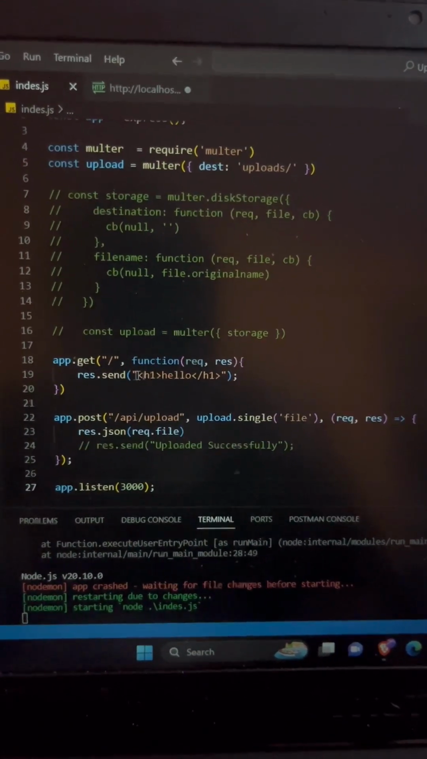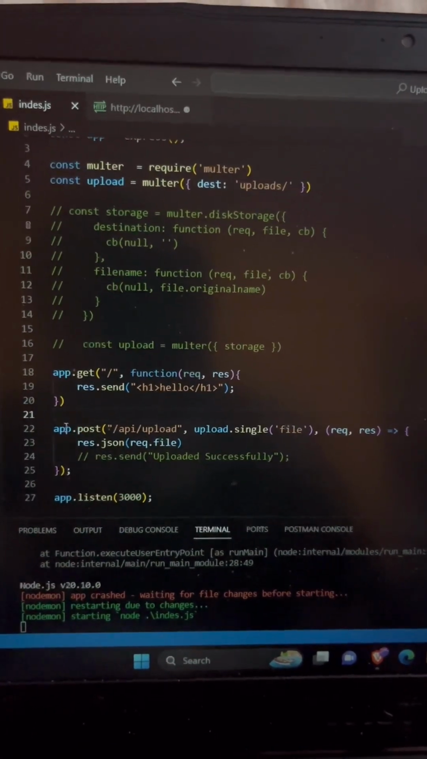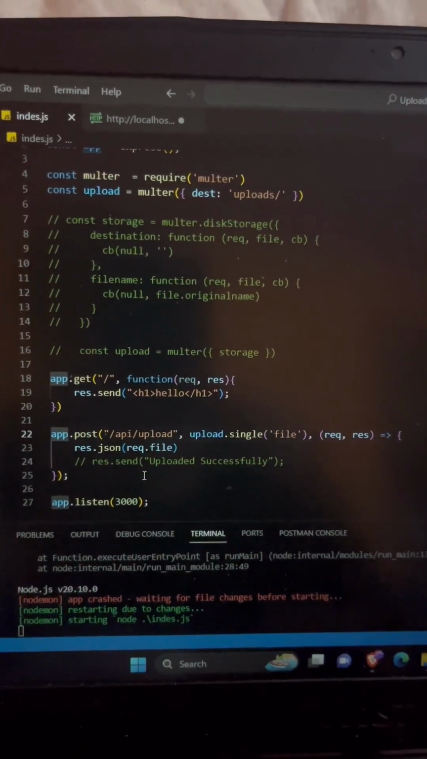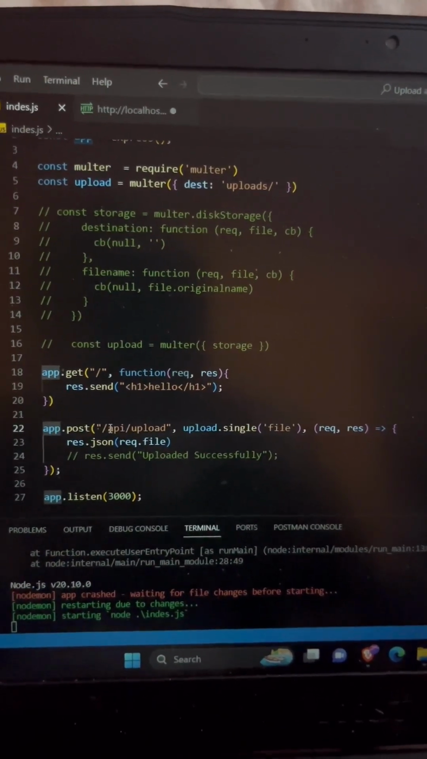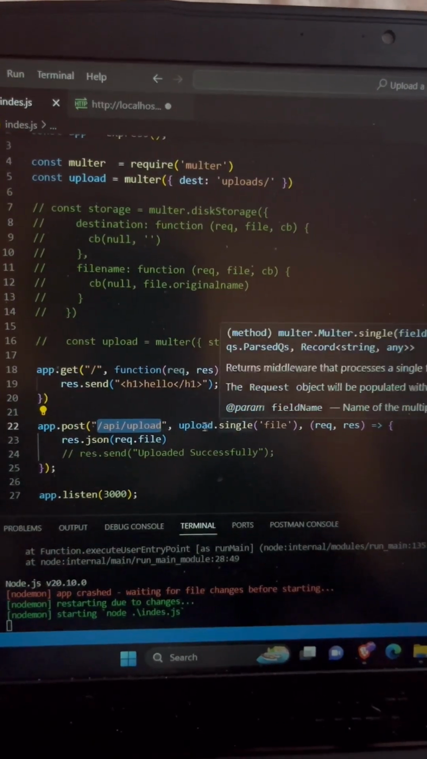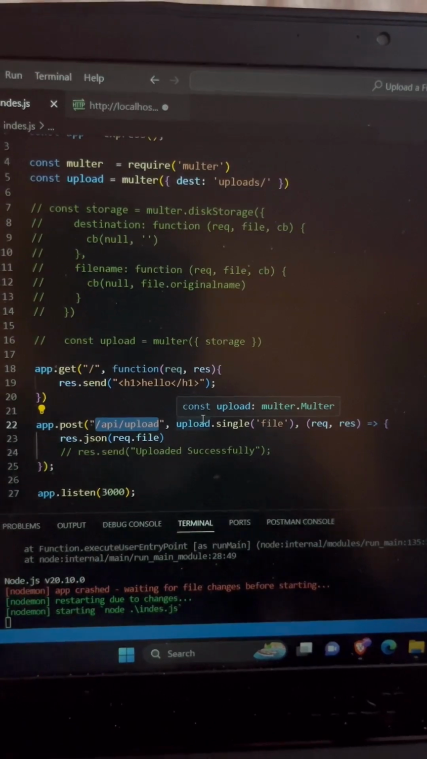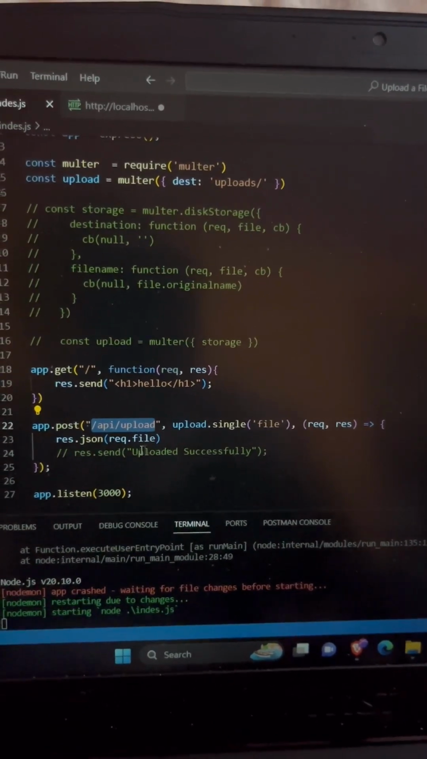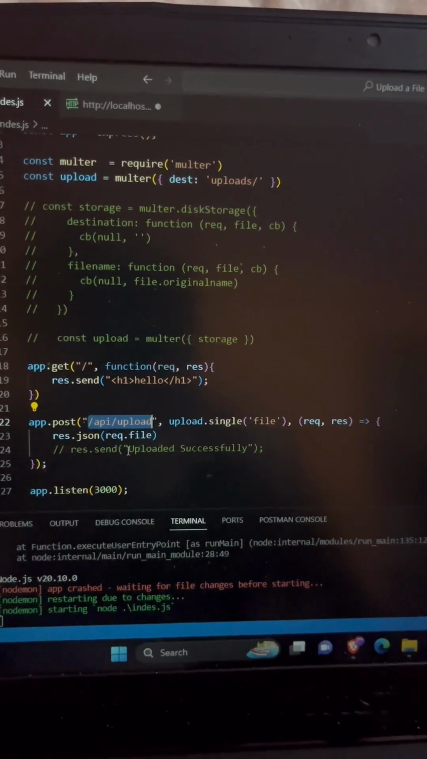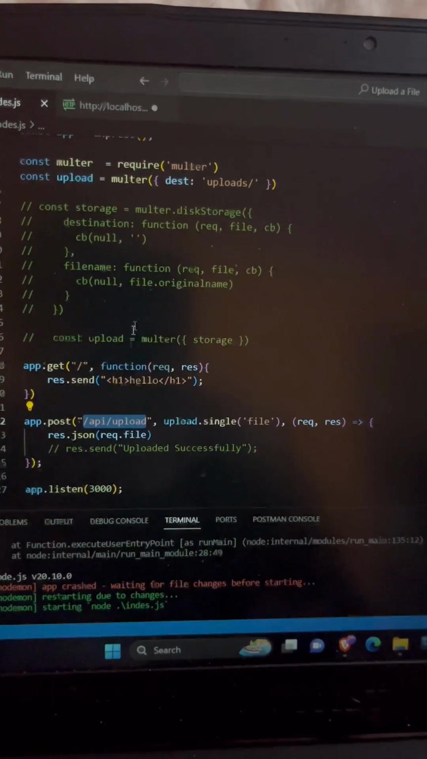For example, here is a normal GET response from the server, and this POST response is the main part for uploading a file. If I go to that localhost URL, then this upload.single syntax gives the single file whose name is file. This file will be uploaded, and the syntax is request.json, request.file. This will be the syntax.